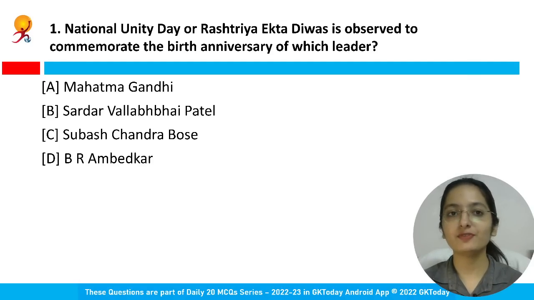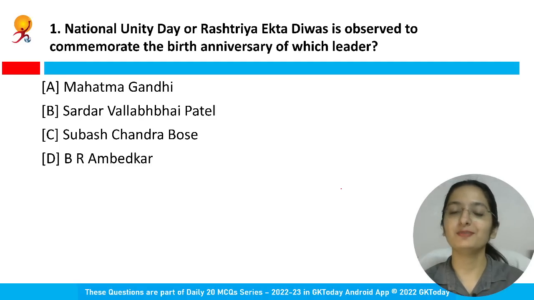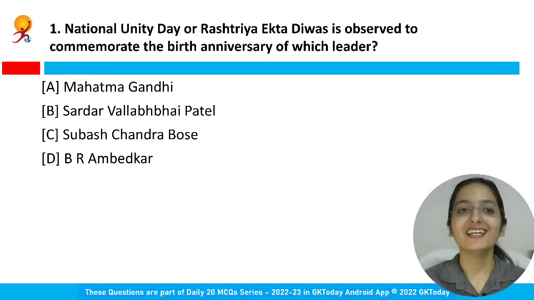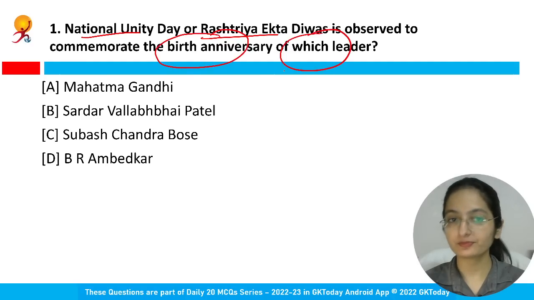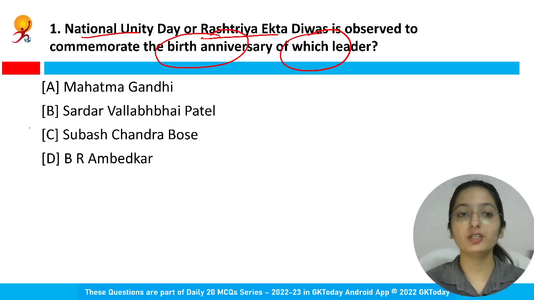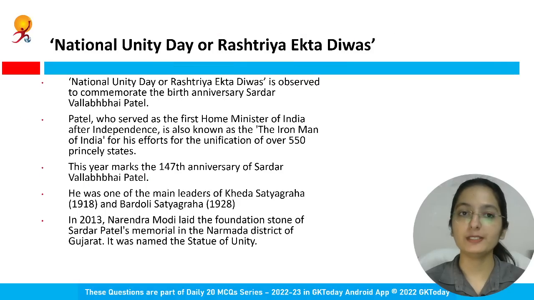Are you able to see the very first question? Do you all know the answer? I hope many of you know. But don't worry, we'll have a look over it. National Unity Day or Rashtriya Ekta Divas. The question is saying it is observed to commemorate the birth anniversary of which leader? So this day is observed to commemorate the birth anniversary of Sardar Vallabhbhai Patel. Therefore, the right answer of this question is option B.